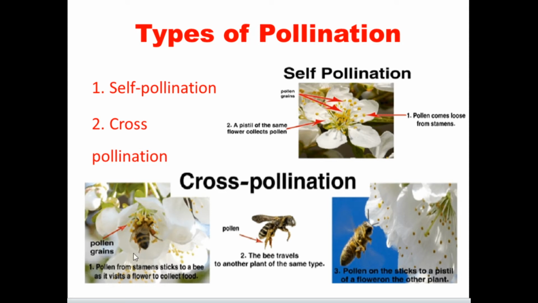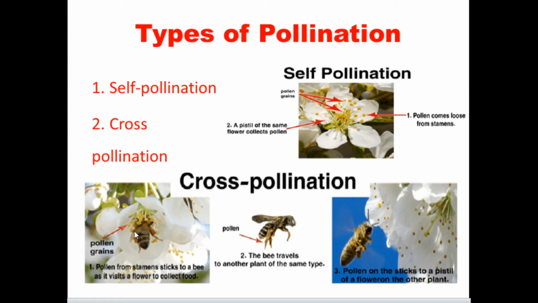Now cross pollination. The pollen grains are carried by the honeybee, so they reach from one flower to another. When the bee reaches a flower, it carries some of the pollen grains on its legs. The pollen grain from the stamen sticks to the bee as it visits a flower to collect food material.